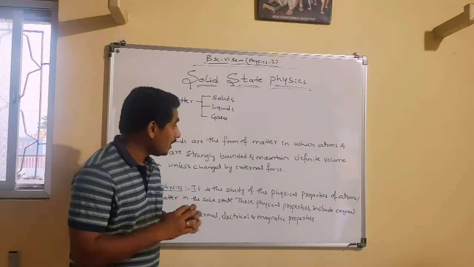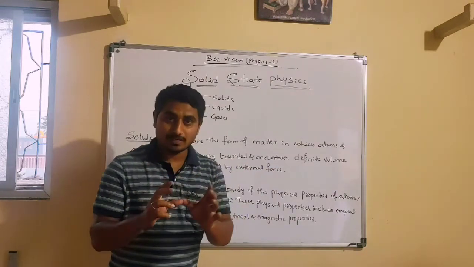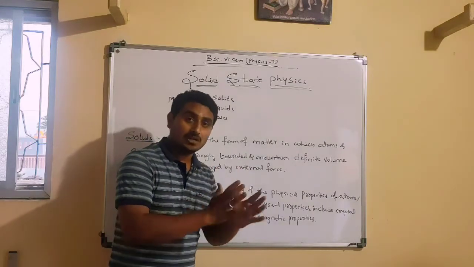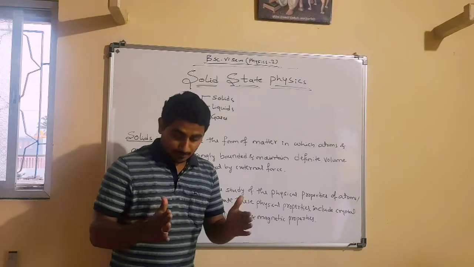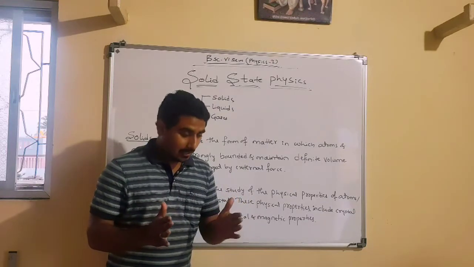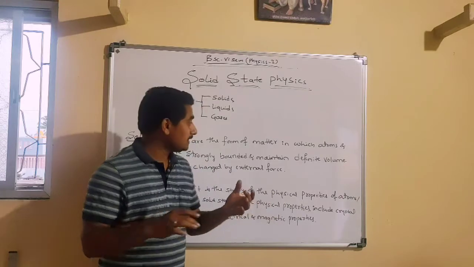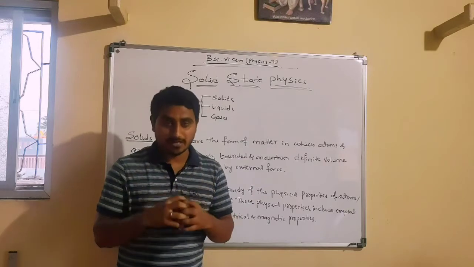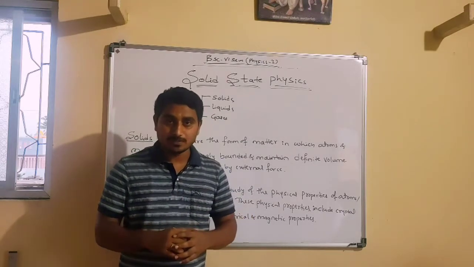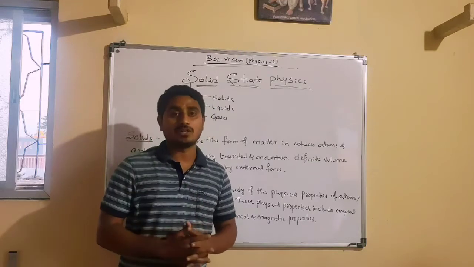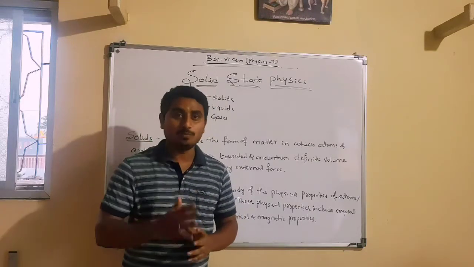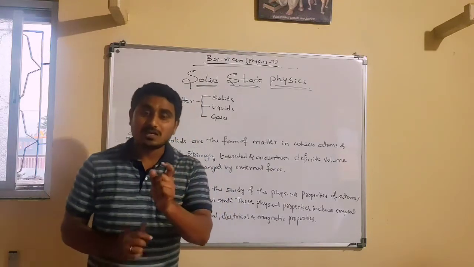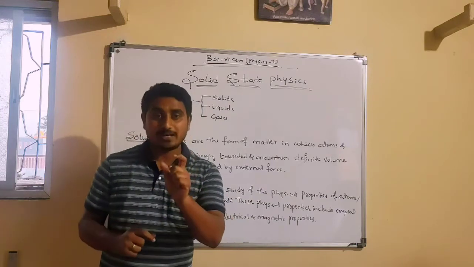Molecules are strongly bonded and maintain a definite volume and shape unless changed by an external force. For example, there is one iron rod. In this iron rod, the molecules are tightly bonded. So we cannot bend it easily unless we apply some external force. With the help of a hammer, if you break it, only then will it change its shape and size. So what it means is the molecules are tightly bonded. That is why we call it a solid.